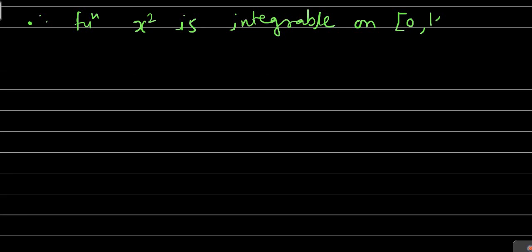Therefore we conclude that the given function, x square, is integrable on any interval 0 to k, and we have also obtained its integration.